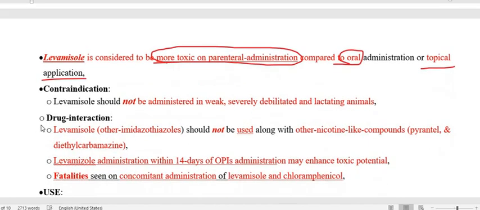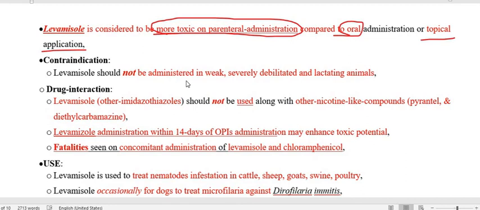The drug is contraindicated in weak and severely debilitated animals, and lactating animals, because with most anthelmintics we have found that in debilitated and weak animals, be cautious using them because they can create problems. So this becomes very important.